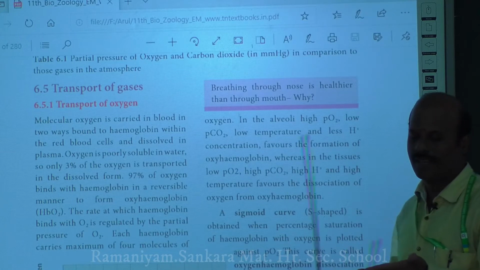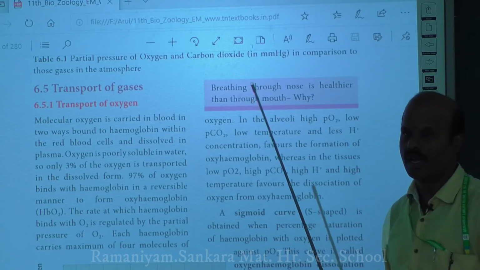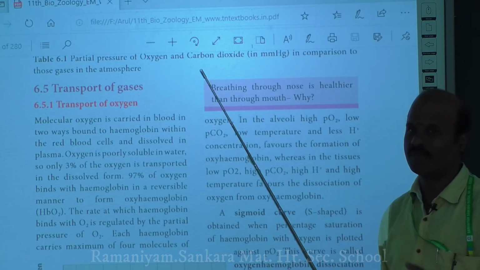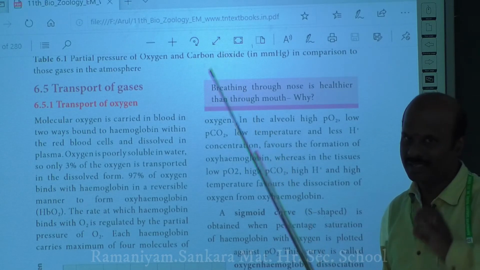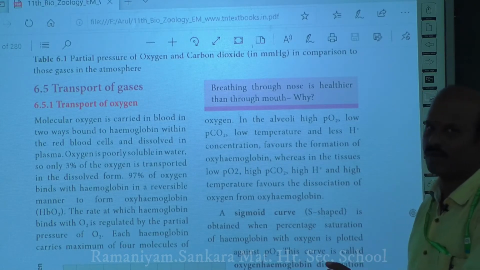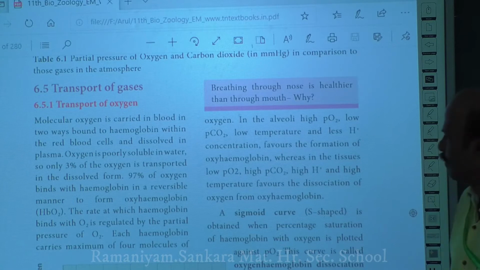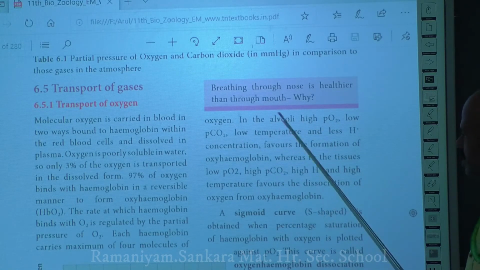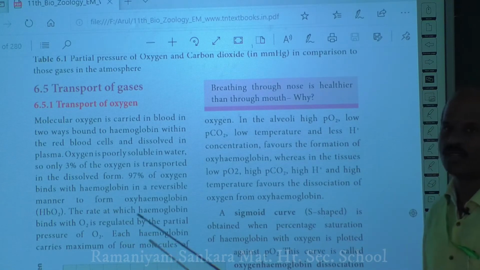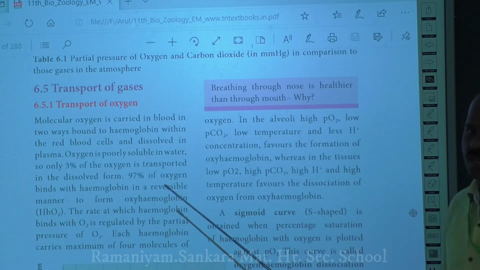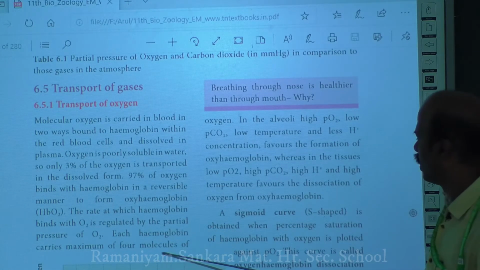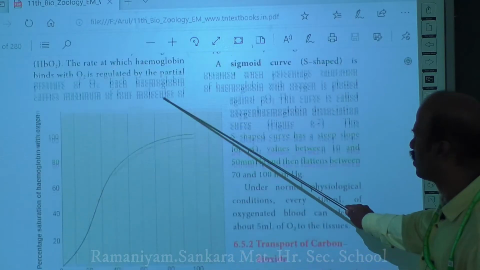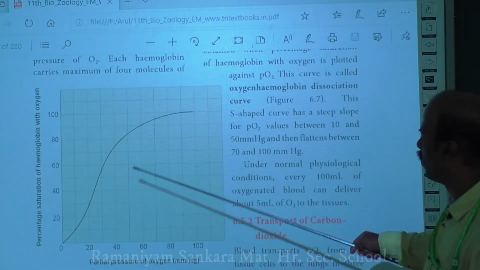So as a result, the oxyhemoglobin will dissociate and form hemoglobin and oxygen, and this oxygen will be transferred to the tissues or cells. So in this way, these are the factors that favor the formation of oxyhemoglobin as well as its dissociation. Next, they have discussed a curve called a sigmoid curve.